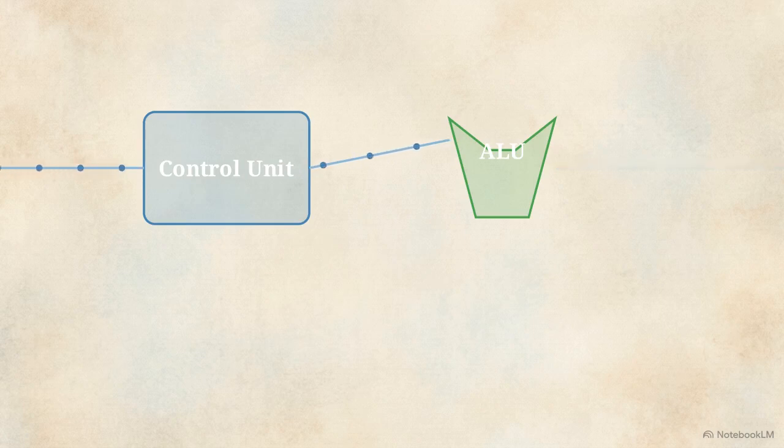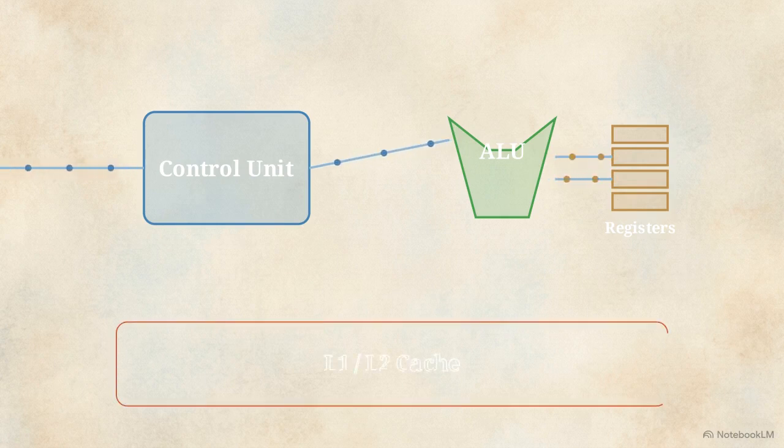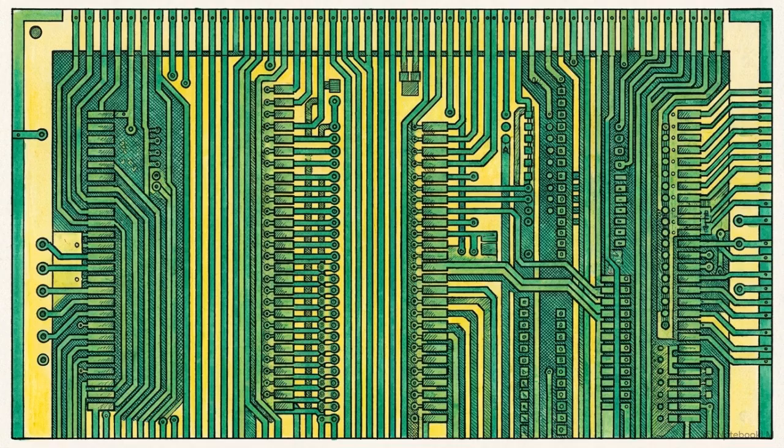To perform that math instantly, the ALU needs immediate access to data. These tiny memory lockers built directly next to it are called registers. They hold the exact numbers the processor needs at this very second. For information it might need in the next few seconds, the processor relies on cache. This outer ring of memory acts like a bookshelf next to a desk, keeping frequently used data close so the processor never has to wait. These specialized components only matter because of the precise, synchronized rhythm at which they operate together.